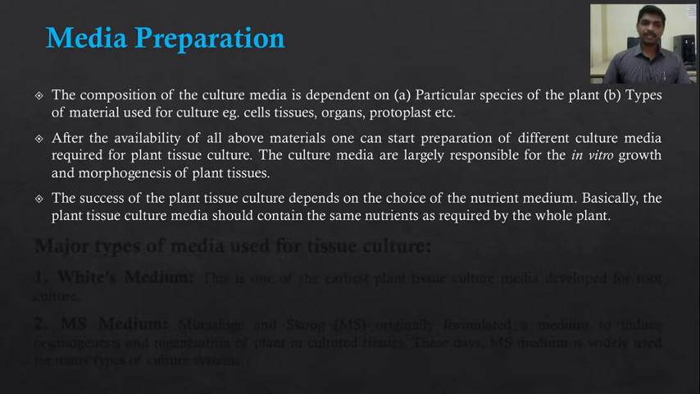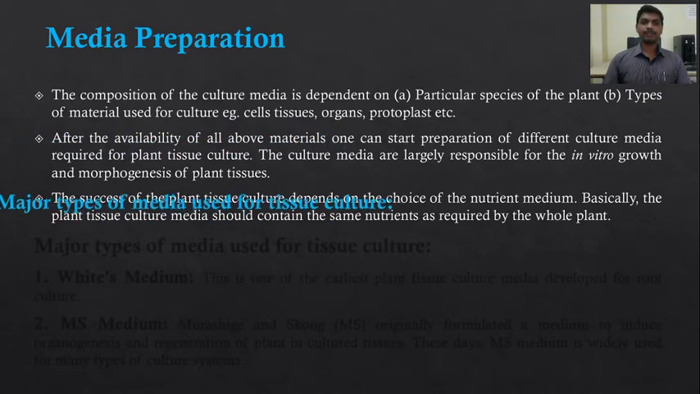So the most critical point in plant tissue culture is the media preparation and the designing of the media. The composition of the medium is basically the same with respect to the nutrients required by the whole plant. But some plants require some specific nutrients, and the concentration of the nutrients also varies from plant species to plant species. So the success of plant tissue culture largely depends on the choice of the nutrient medium. These are the things we should keep in mind during media preparation.